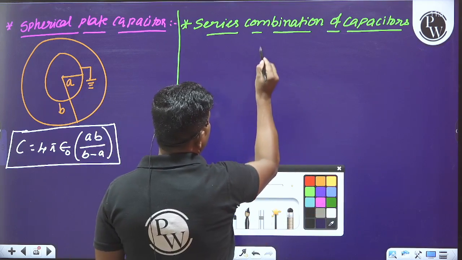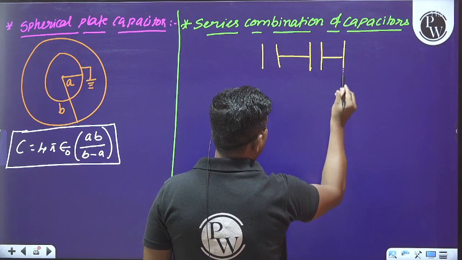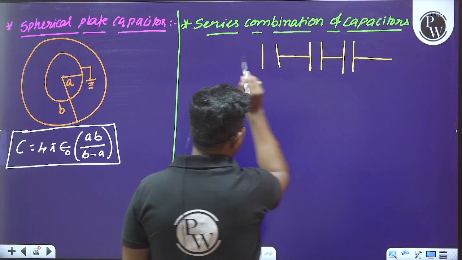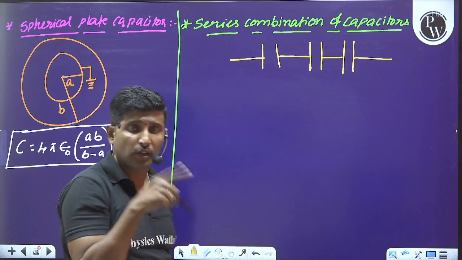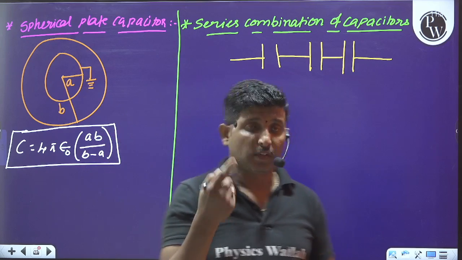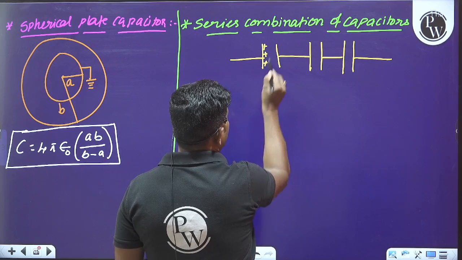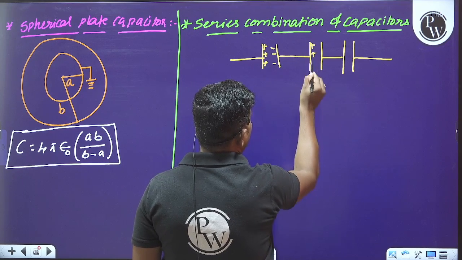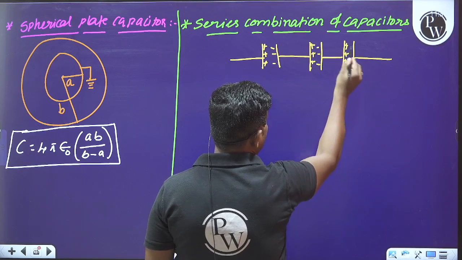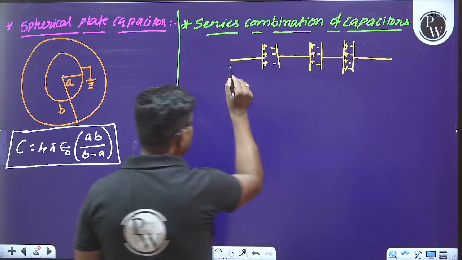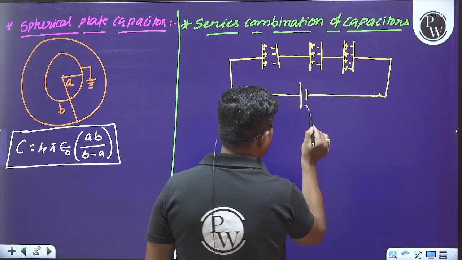Whenever we consider capacitors connected in series, the positive plate of one capacitor should be connected to the negative plate of another capacitor. Then it is said to be a series combination. Let V be the applied potential.